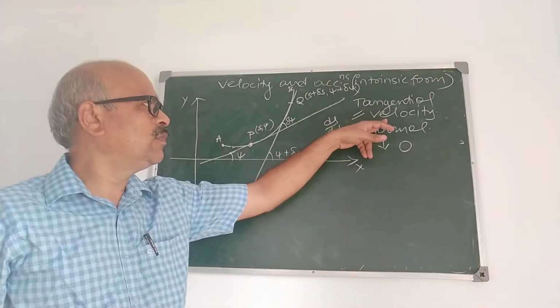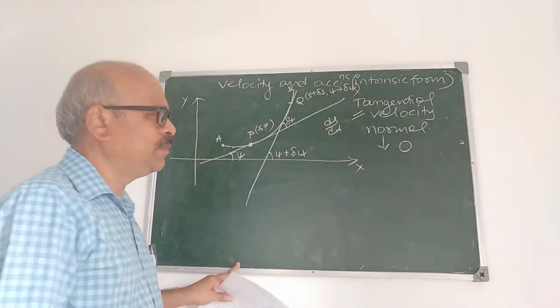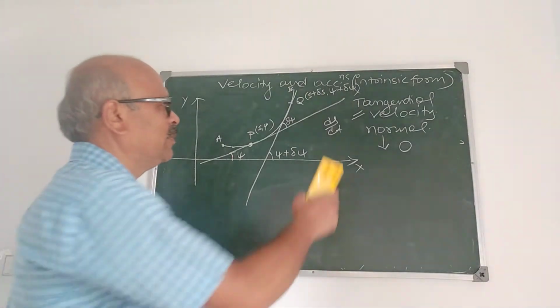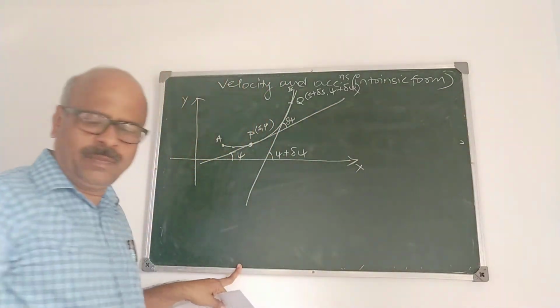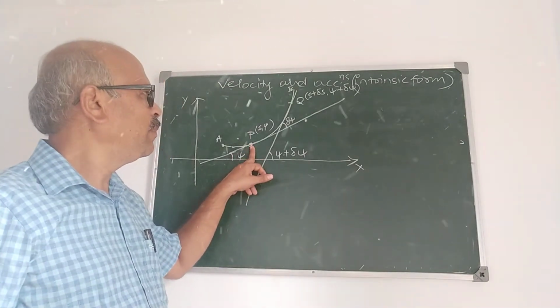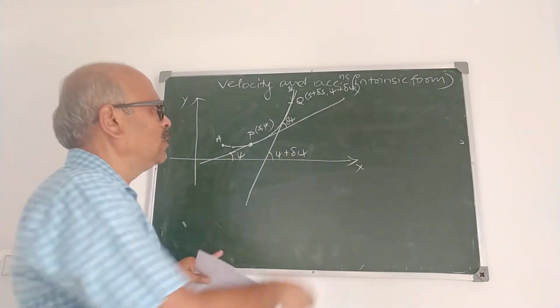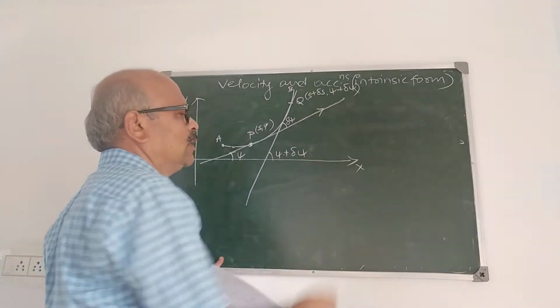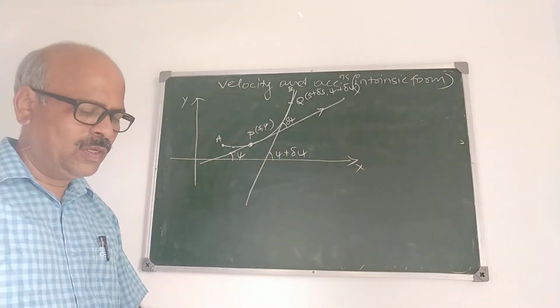Now, what is the definition? Tangential velocity means the component of velocity of the particle at the point P in the direction of the tangent to the curve, and perpendicular to the tangent is called normal velocity.